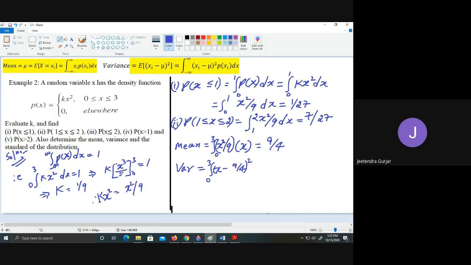P of x we have as x square upon 9. So just substitute that with dx, students. You substitute in your calculator, taking the lower limit 0 and upper limit 3, and we get the value here.